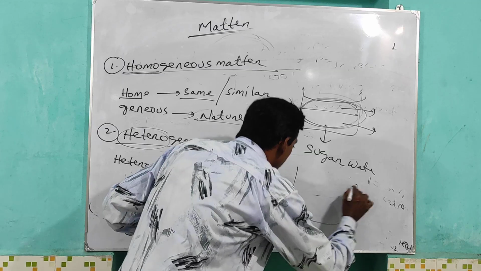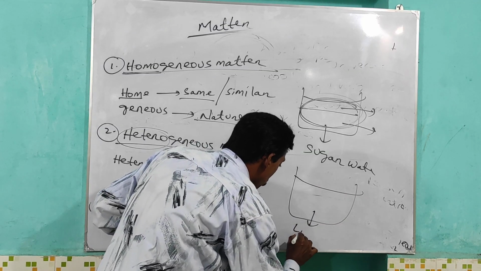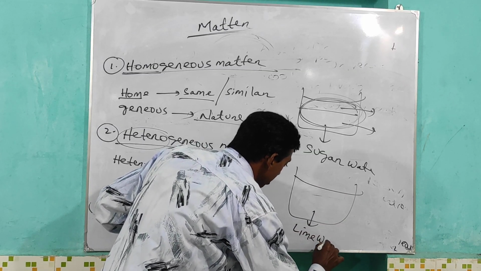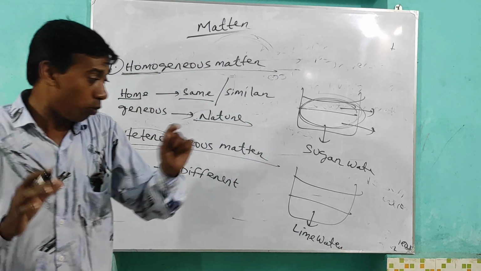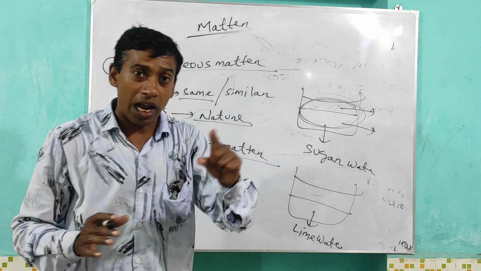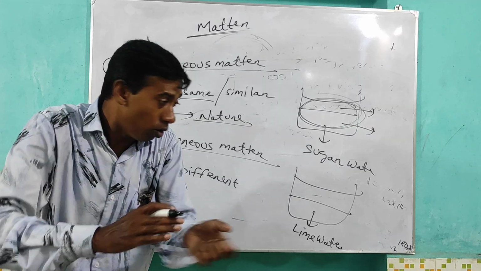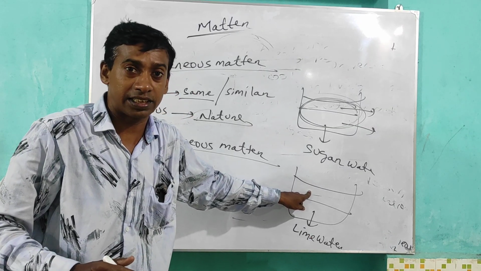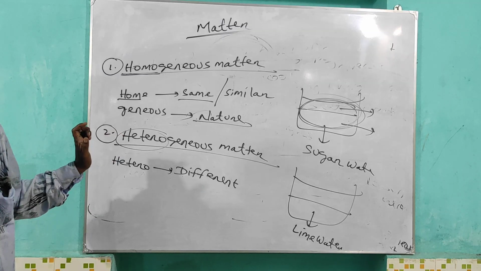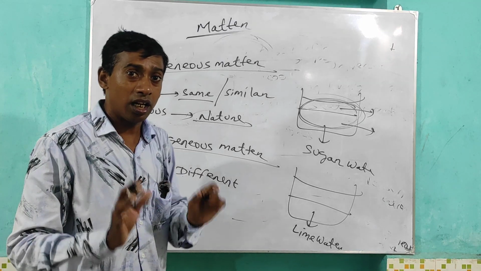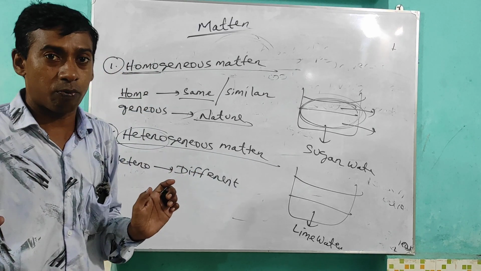Like when you take lime water, that is chuno pani. When you put lime water in a glass, you find the lime settles down while the water is on the surface. So different nature, that is heterogeneous matter. Homogeneous matter and heterogeneous matter, that is the classification of matter.